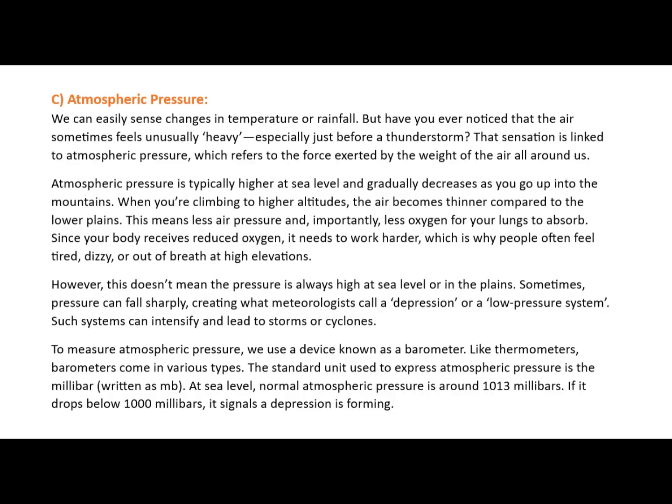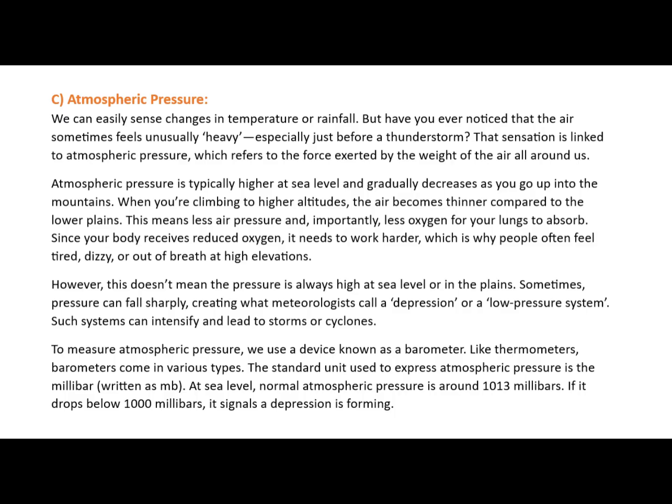When you're climbing to higher altitudes, the air becomes thinner compared to the lower plains. This means less air pressure and, importantly, less oxygen for your lungs to absorb. Since your body receives reduced oxygen, it needs to work harder, which is why people often feel tired, dizzy, or out of breath at high elevations.